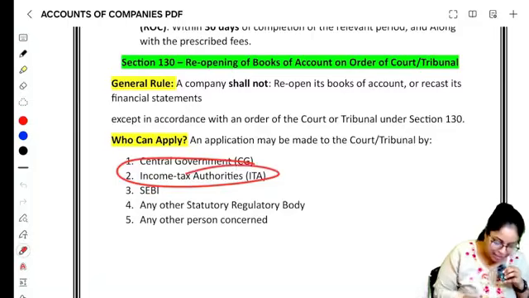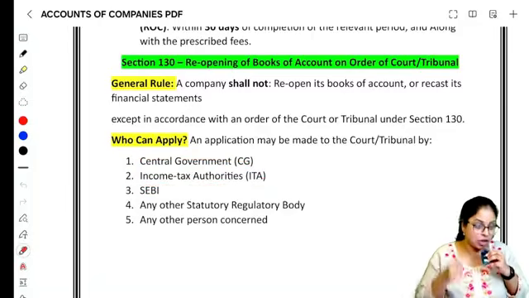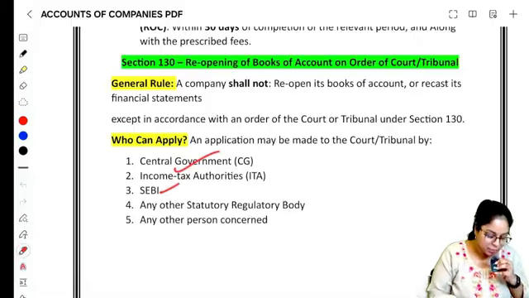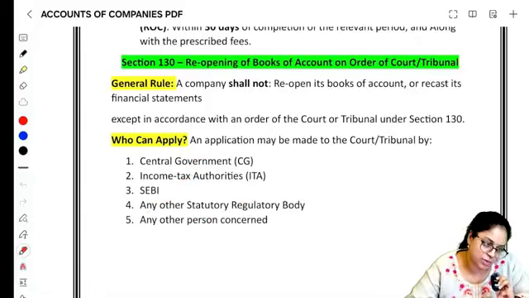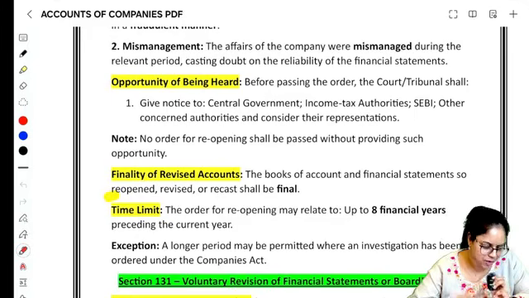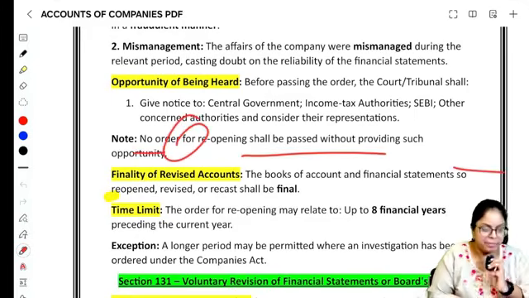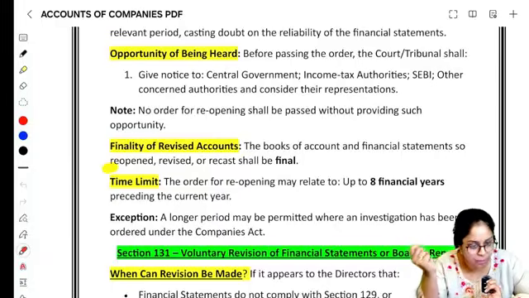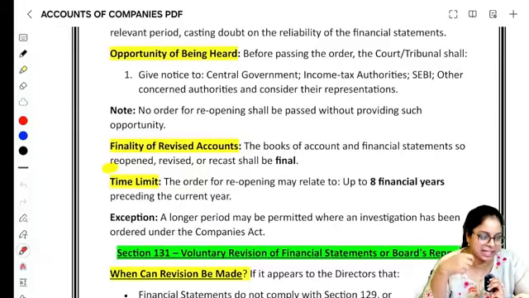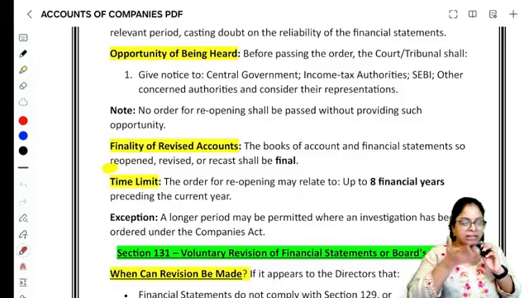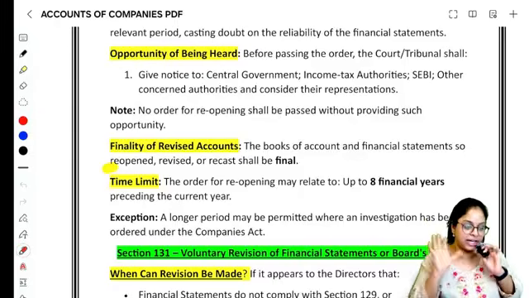இதுல let's say income tax வந்திருக்கு அப்படின்னா, before passing the order we will ask central government, SEBI, and any other regulatory body saying that, do you have anything to say? Okay, we'll give them an opportunity of being heard. No order for reopening can be passed without giving them an opportunity of being heard. They will ask you to reopen it and do any kind of recasting, revision that has to be done. And once you finish that recasting revision, the edition now that is there, this is the final edition.